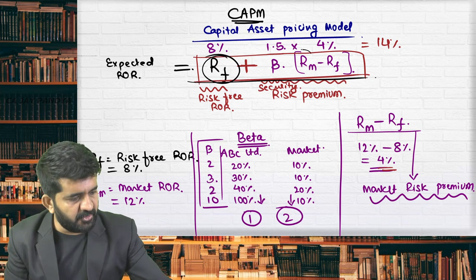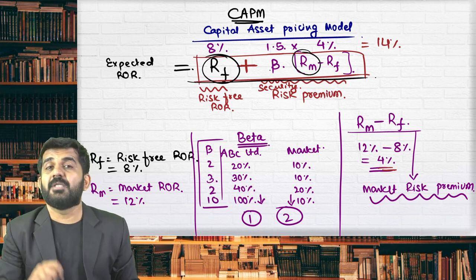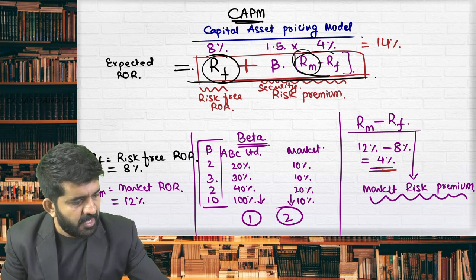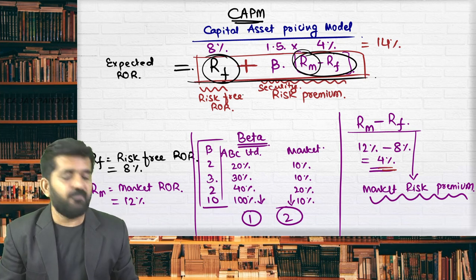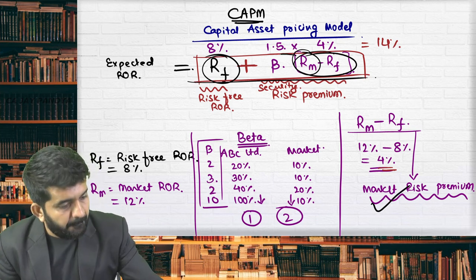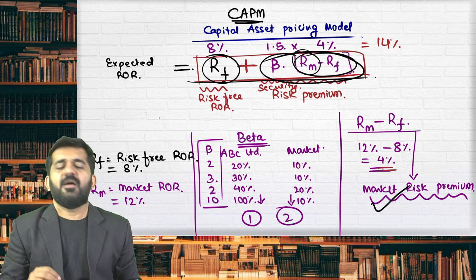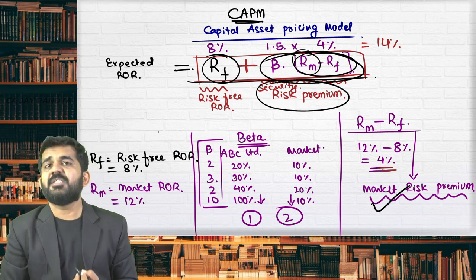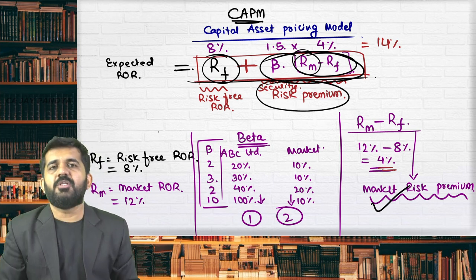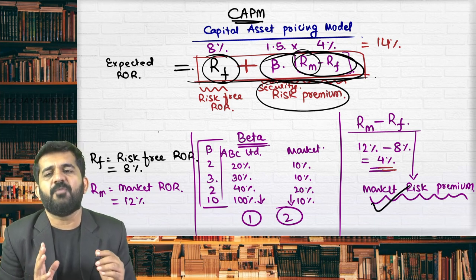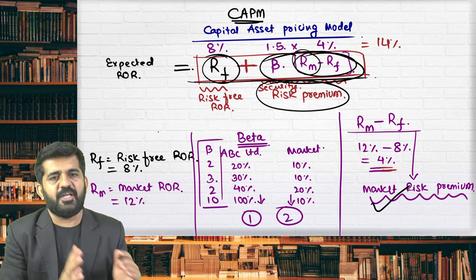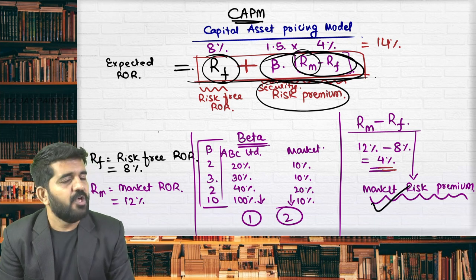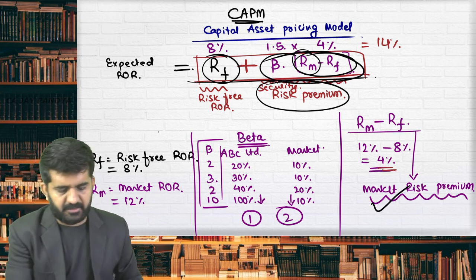RF is risk-free rate of return. RM is market rate of return. RM minus RF is market risk premium. Beta into RM minus RF is nothing but security risk premium. If you understand all the variables, remembering of a CAPM model or expected rate of return, how to find out will not be absolutely difficult.